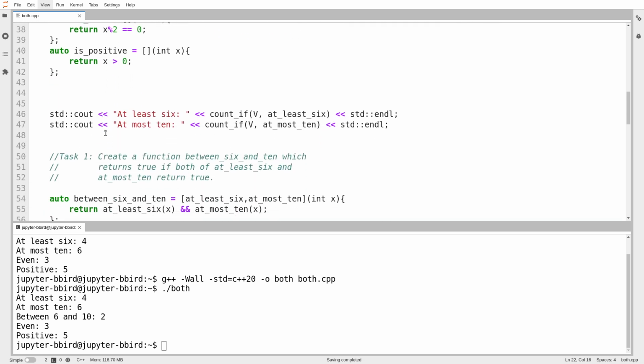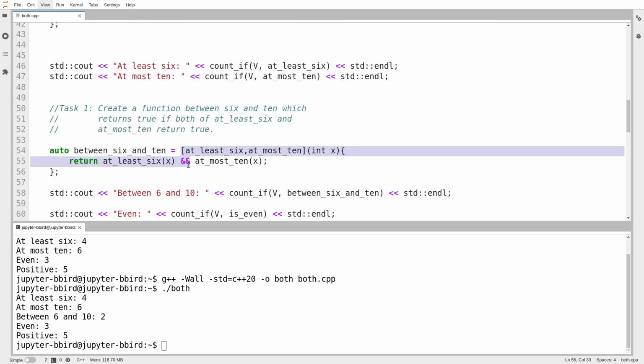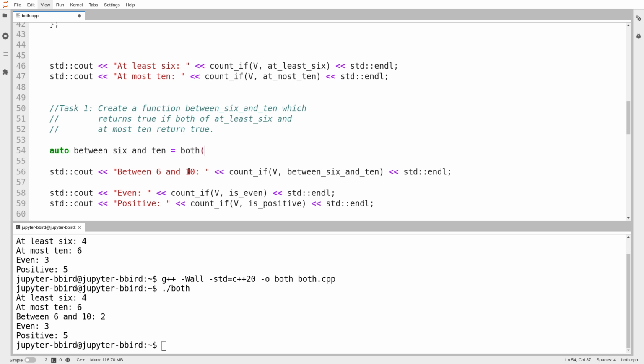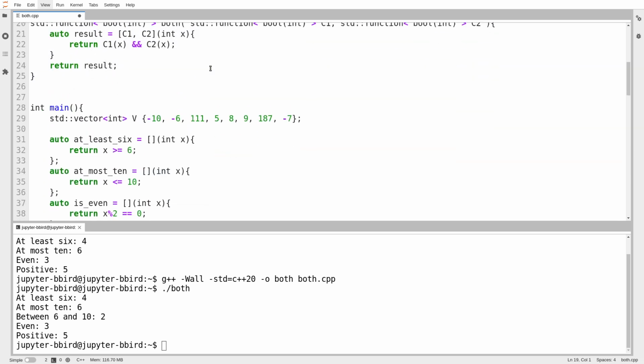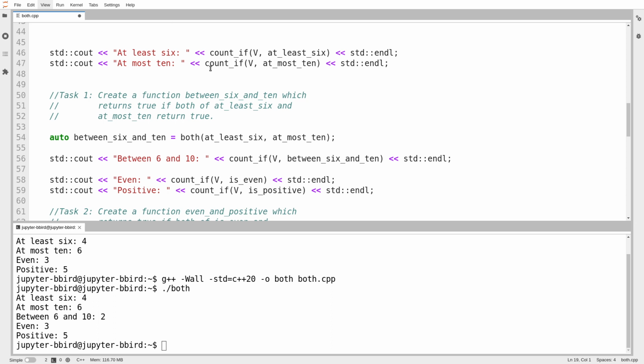All right, great. Now if I need conditions that are just the combination of two other conditions, I can call my both function. So this between 6 and 10 I wrote earlier is both at least 6 and at most 10. And whether or not you liked when I wrote the both function, looking at this and thinking this is a monstrosity, what is this supposed to mean? Whether or not you like that, you know by now that C++ is full of a lot of ugly code wrapped up behind things, encapsulated inside of classes or inside of library functions. It's not about whether both looks ugly on the inside.